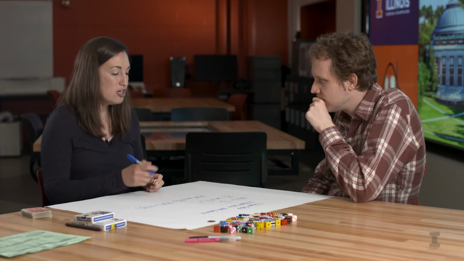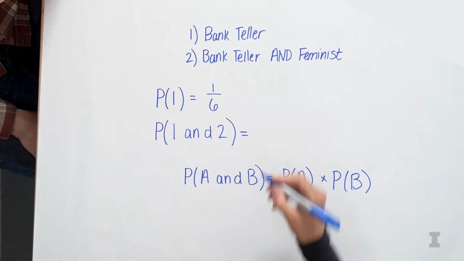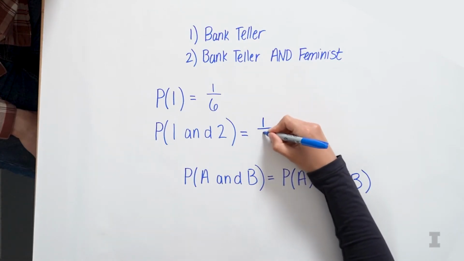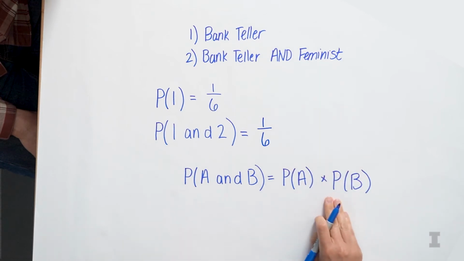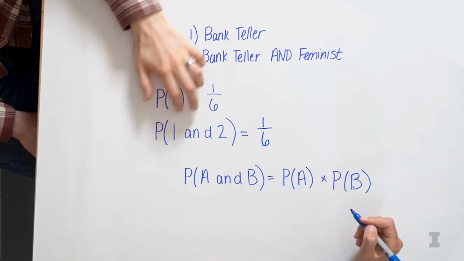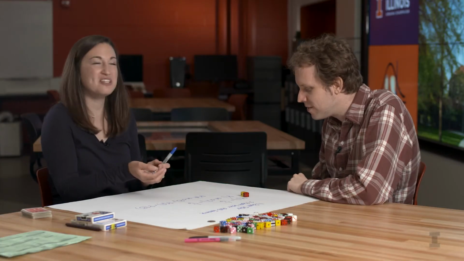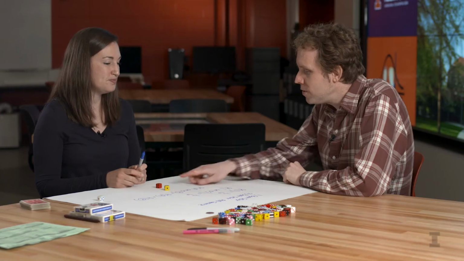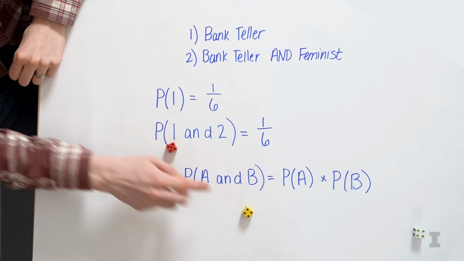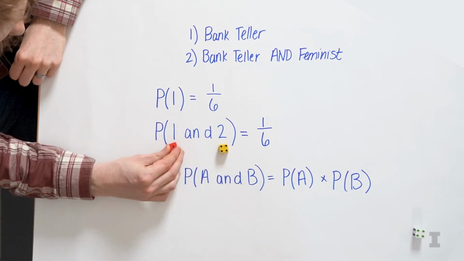So you just told me that the probability of getting a 1 is 1/6, right? Yes. And "and" means to multiply. So what do you mean by a 1 and a 2? Am I rolling two separate dice here? Ooh, that's a good question. It actually doesn't matter. I could say I'm rolling the first time and getting a 1 and then rolling the second time and getting a 2. Or I could say just rolling two dice at the same time. The probability is actually the same, again, because of this multiplication rule. But only the same if we're specifying the die. So it's the probability of the red being a 1 and the yellow being a 2.